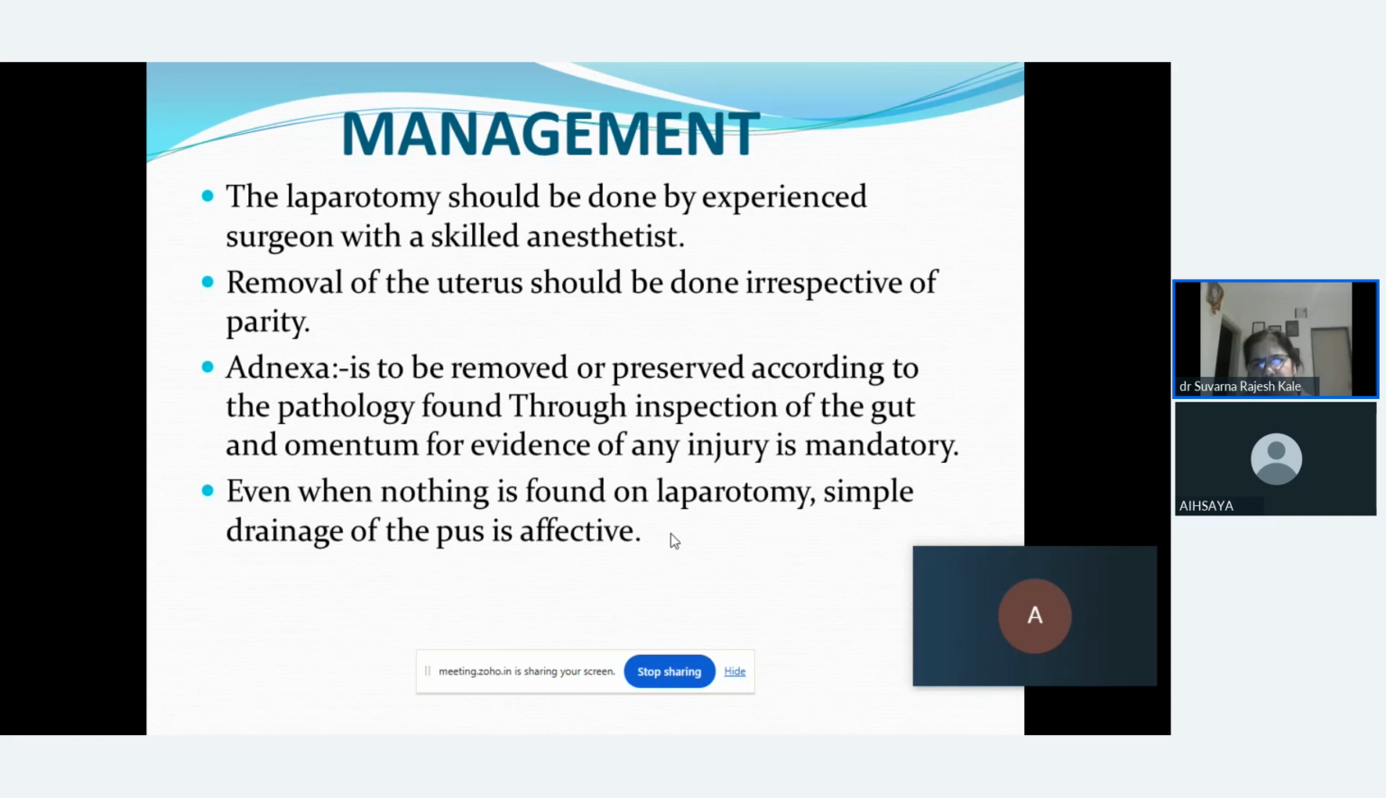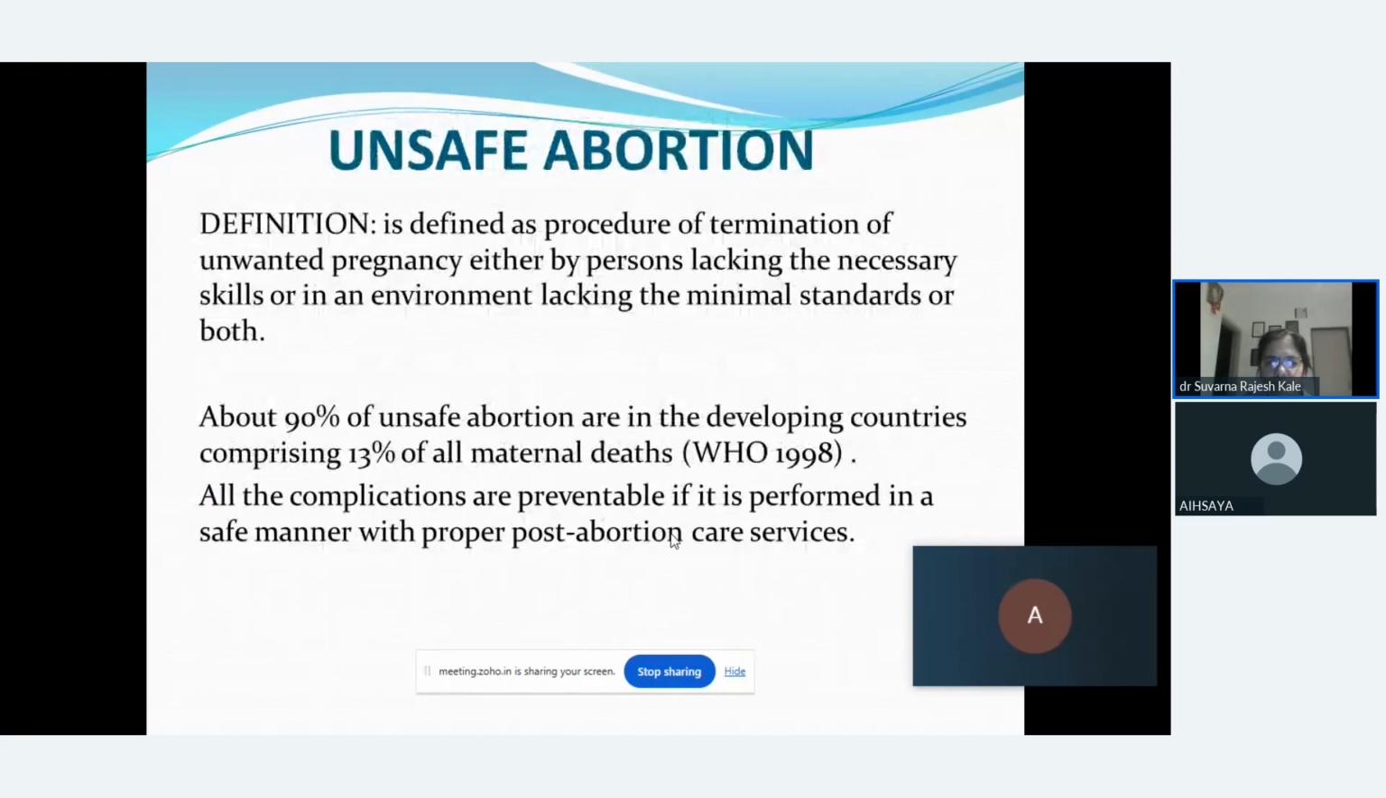Removal of the uterus can be done if the female is highly parous, or if the female is primary female, irrespective of the parity, if you are finding it is safer for the female to save her life, you can go for removal of the uterus, or you can remove the adnexa of the female according to the pathology found on inspection. Even when nothing is found, laparotomy should be done, or simple drainage of the pus should be more effective.